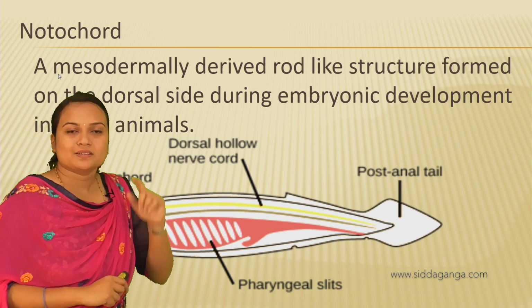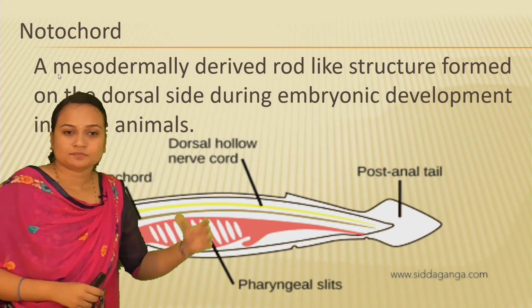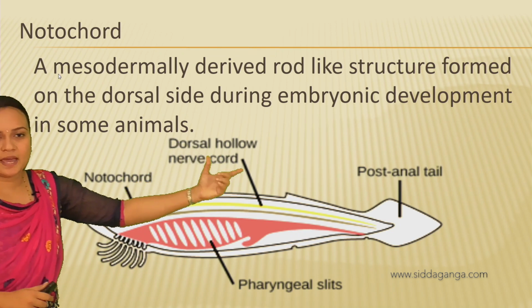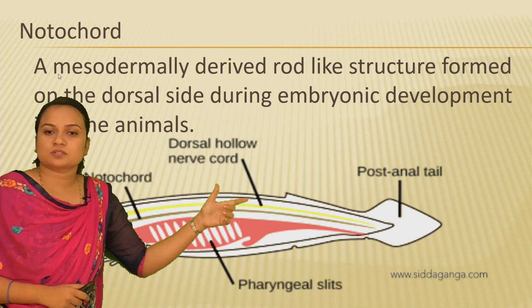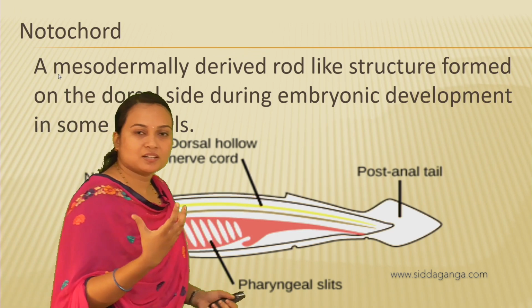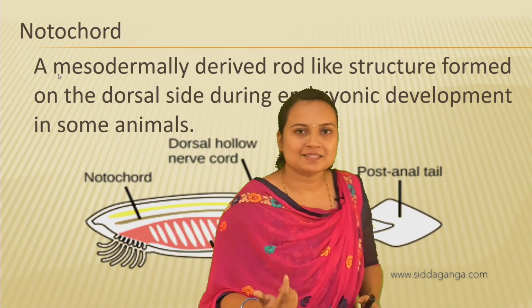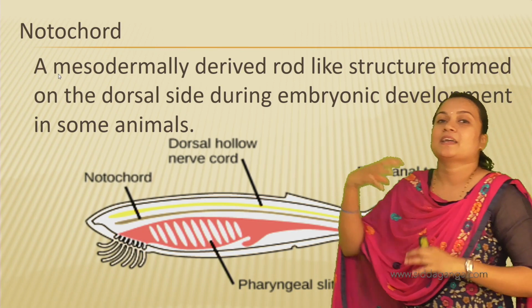So the notochord is formed in the embryonic development. Okay, so there are some other characters like dorsal hollow nerve cord, post anal tail and also pharyngeal slits or else pharyngeal gill slits.